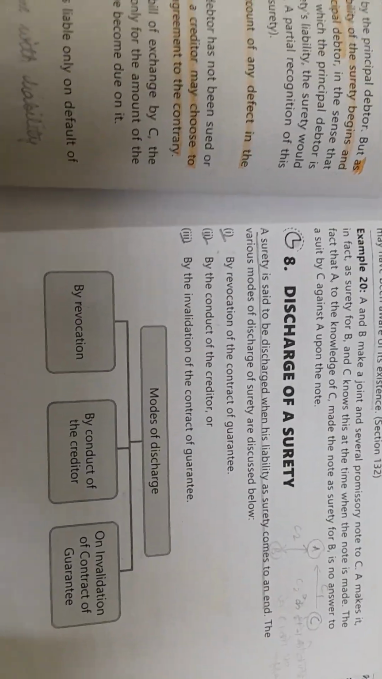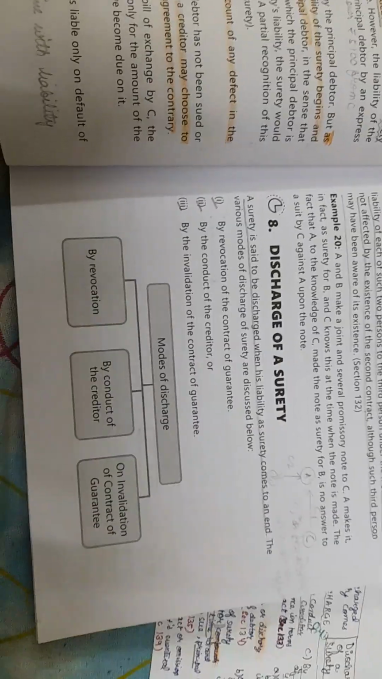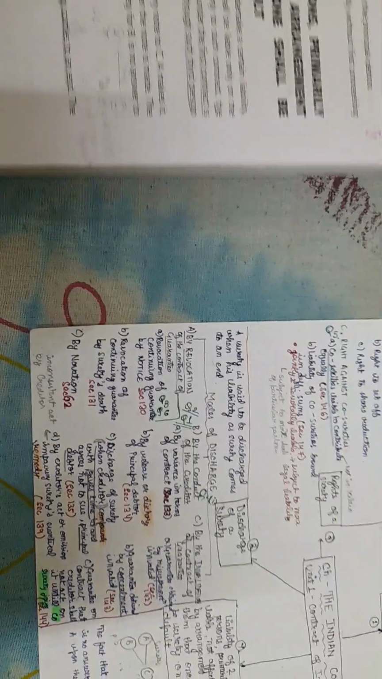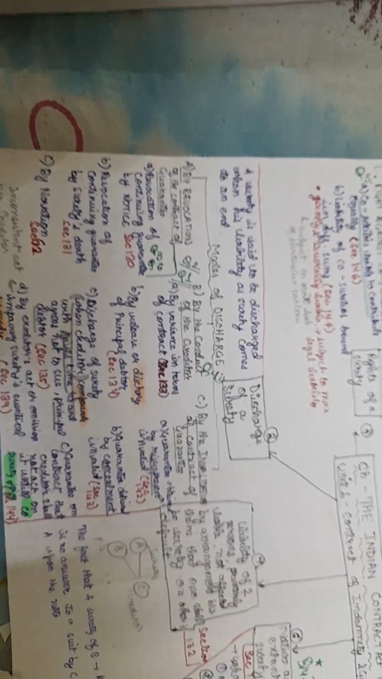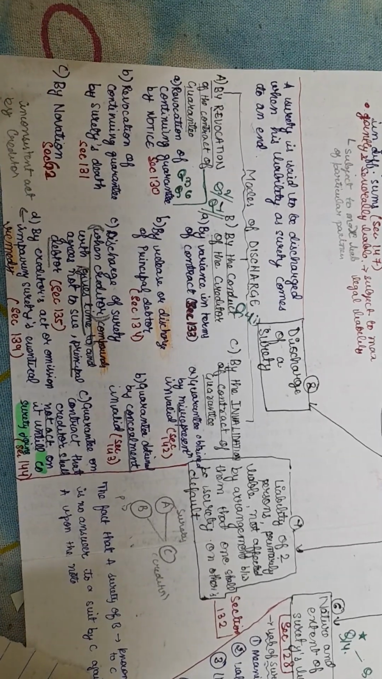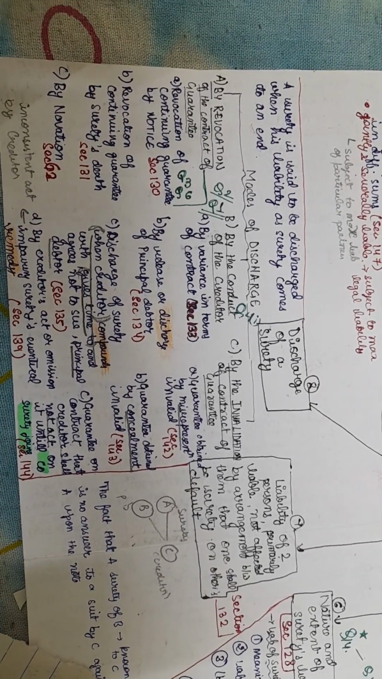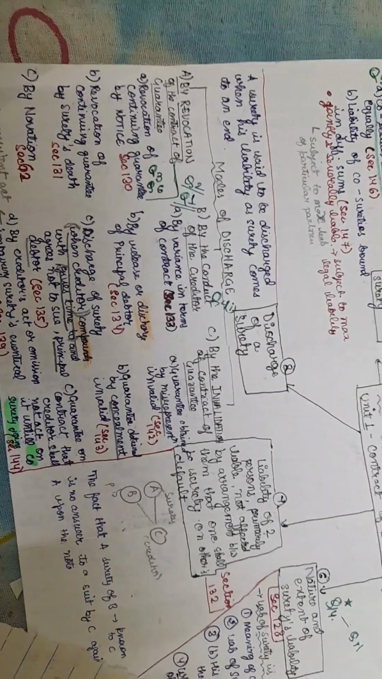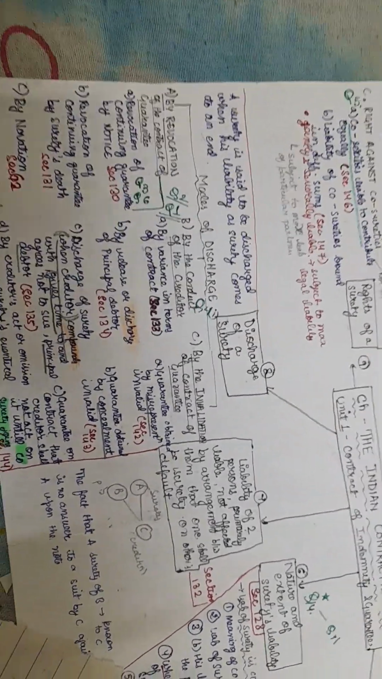Now a very important topic, that is discharge of surety. So here we can see the modes of discharge of surety. The first is by revocation, the second is conduct of the creditor, and the third is invalidation of the contract of guarantee.